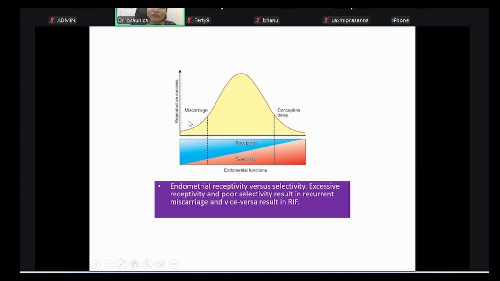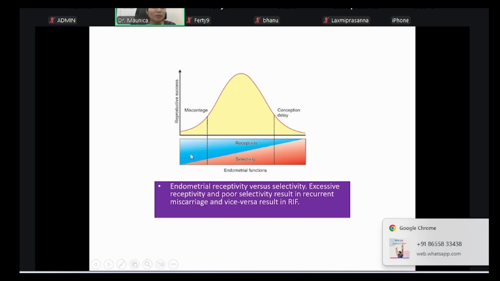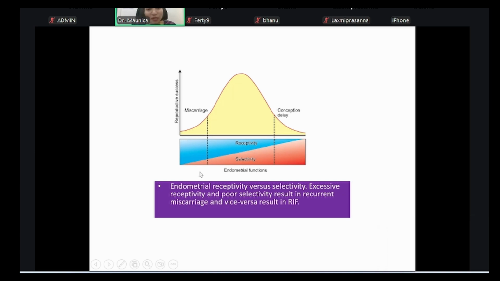So eventually, even if the embryo does end up implanting, it will result in a miscarriage. Recurrent miscarriage ladies are those whose uterus is very receptive. Very fast, they'll keep getting pregnant, but it doesn't go forward well. On the other hand, there's another set of uteri which are highly selective.